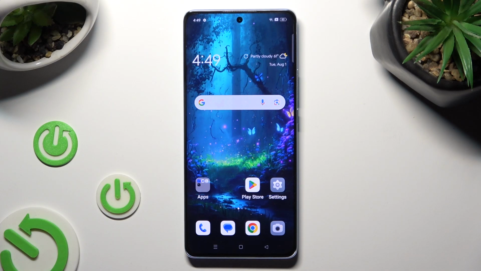Hi! In front of me is OPPO Reno 10 and today I would like to show you how you can set up an alarm clock.